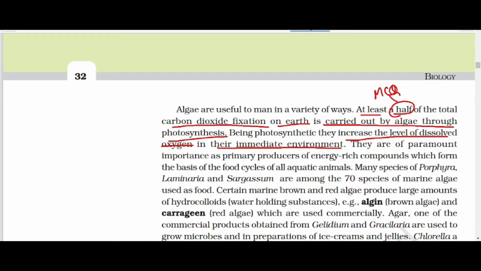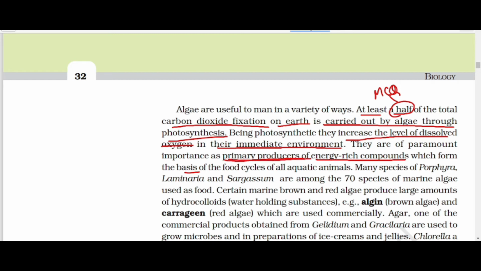They are also known as primary producers of energy rich compounds which form the basis of the food cycles of all aquatic animals.